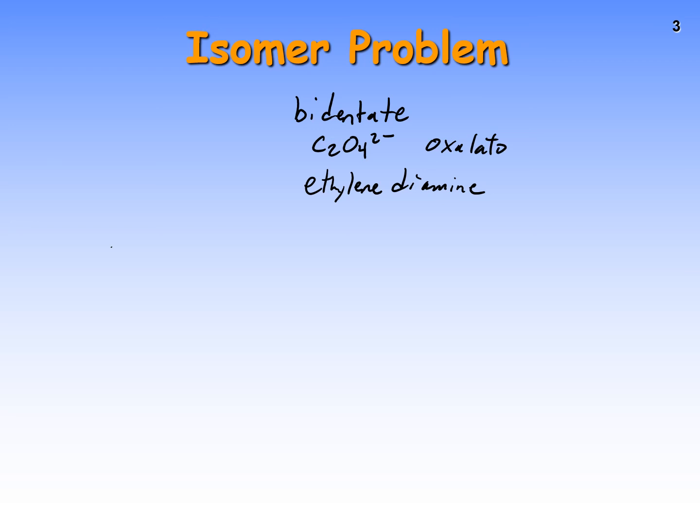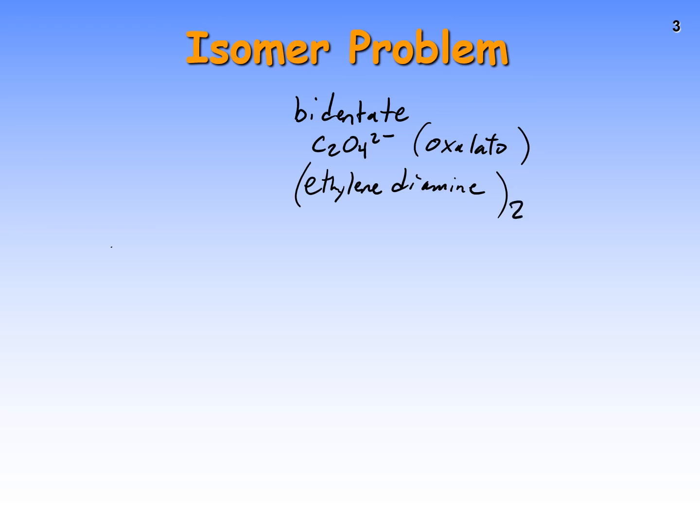Now, in order to do that, you need to know what ligands are bidentate. And I will only use 2 ligands that are bidentate, and that is oxalate, C2O4 2-, and ethylenediamine. These 2 ligands you should know as bidentate.